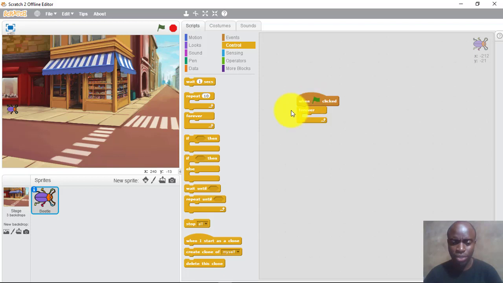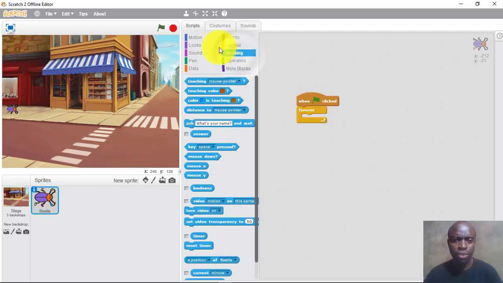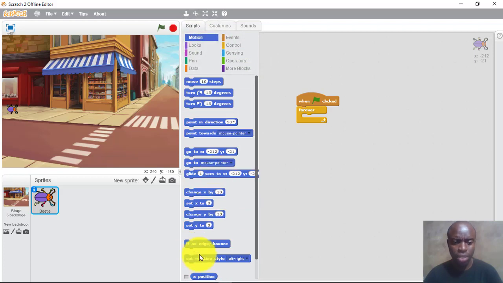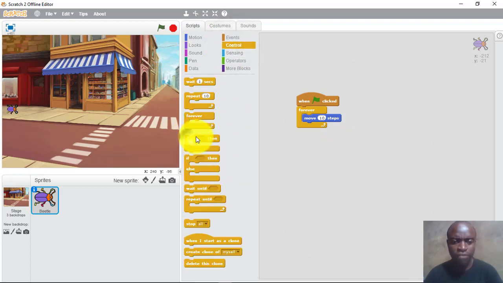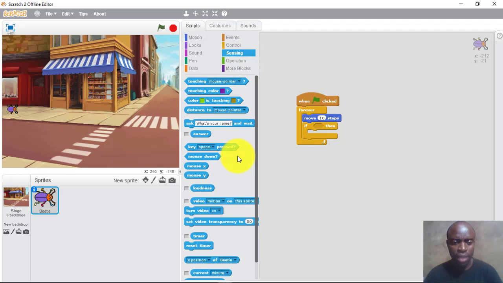The last thing I'm going to do is go to motion, and I will tell it to move 10 steps. Then I will go back to control. I will say if this is the condition I want to check, and I'll go to sensing and know that it's touching the edge.